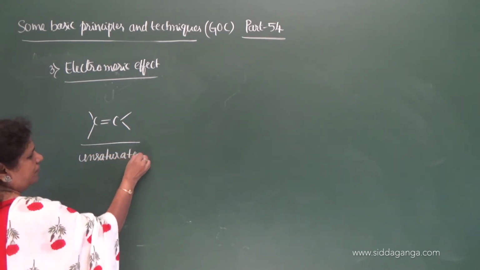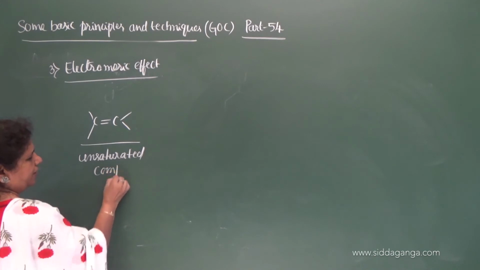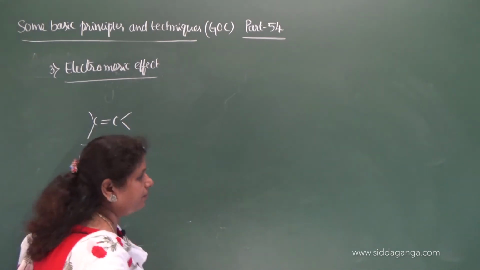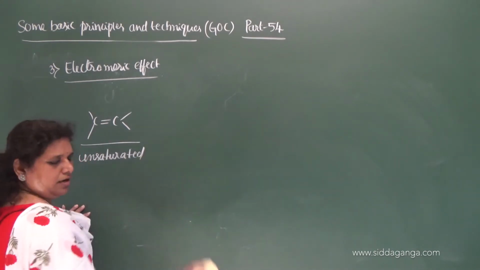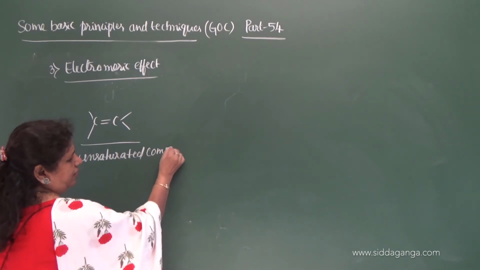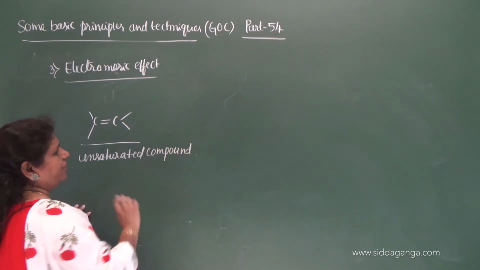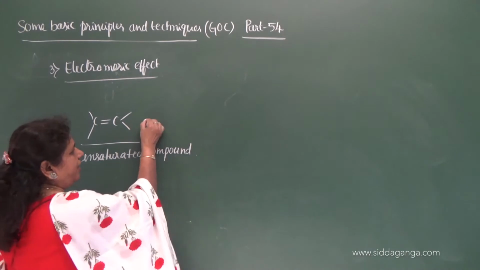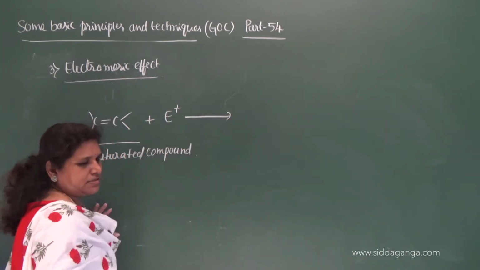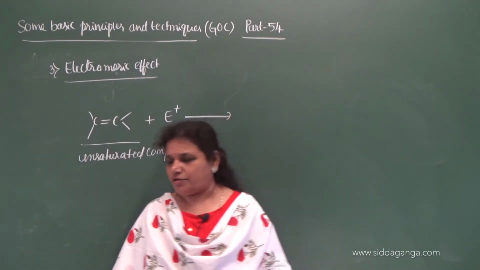unsaturated compound. Why is it an unsaturated compound? You know that it contains a double bond. Therefore, it is an unsaturated compound. Correct? There is a double bond between the carbon atoms. When it is attacked by an electrophile, what happens? E plus is an electrophile.